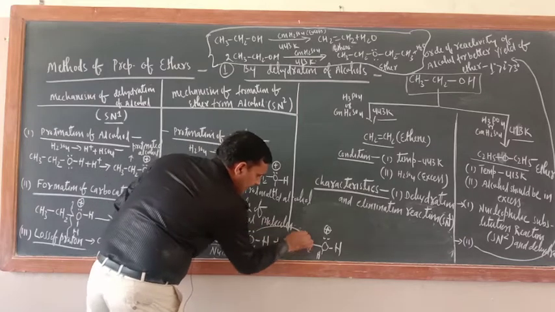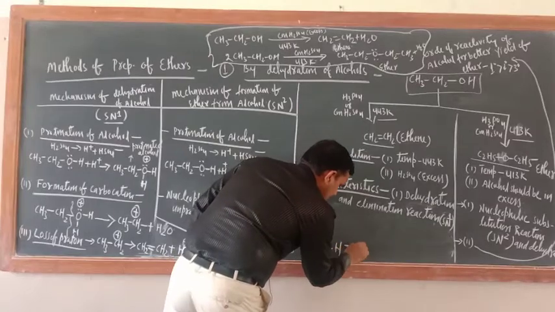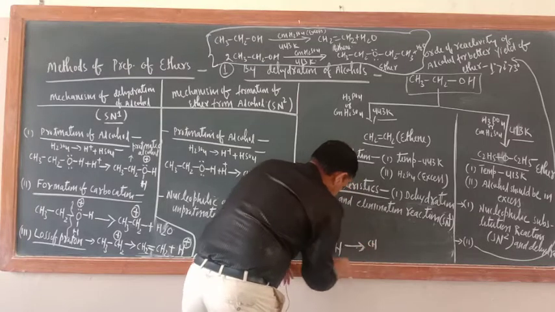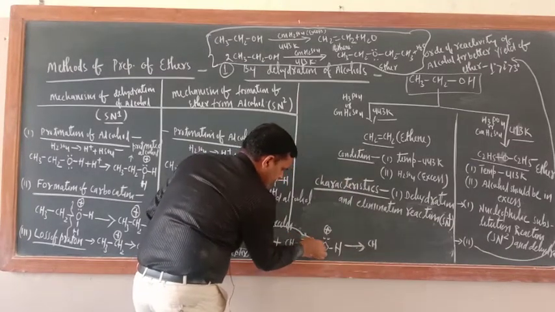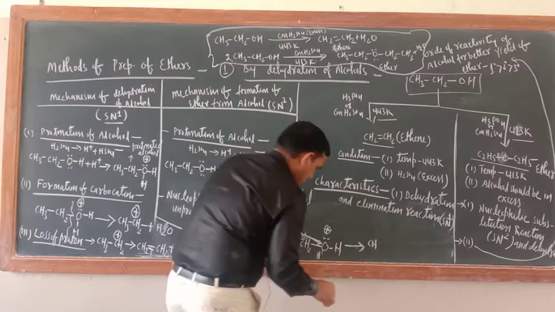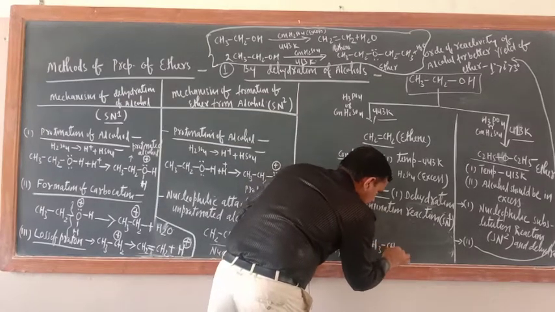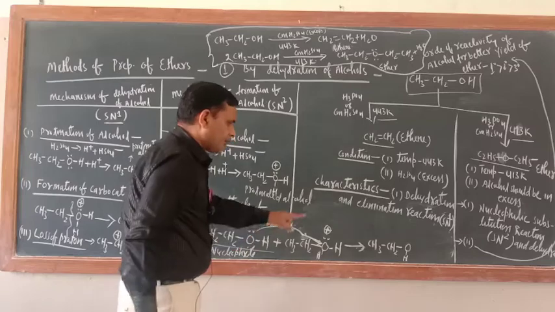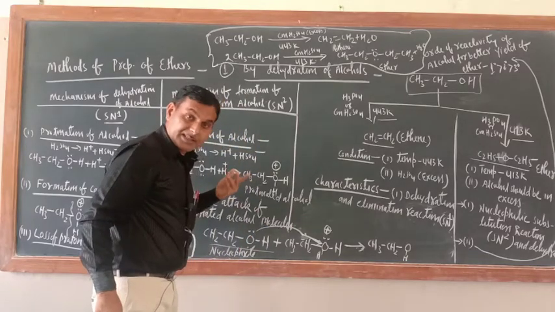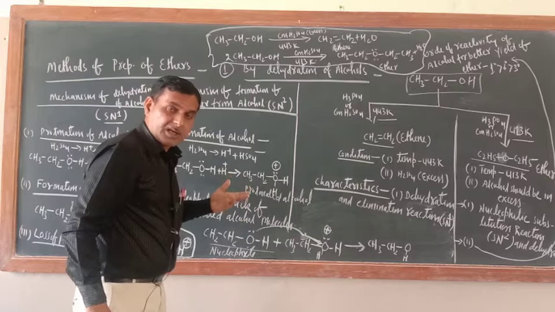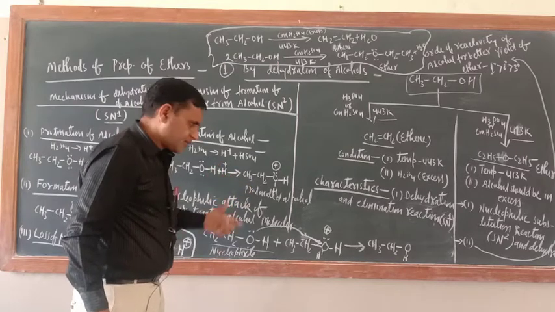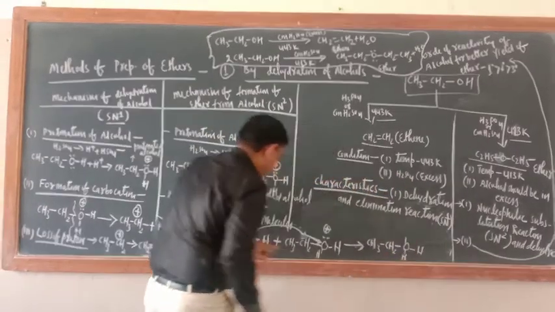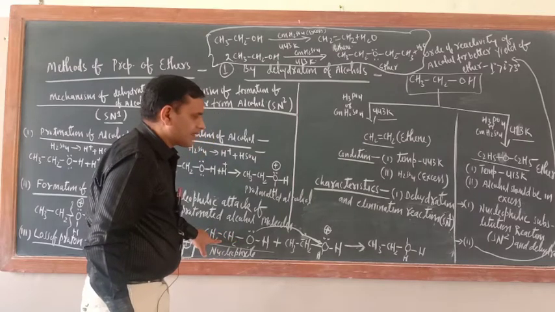Now this will attack here. When it attacks here, just see what would be the structure. CH3 will attack here with this oxygen atom. So now CH3, CH2 and O, here H, and here the positive sign was there. Protonated alcohol acts as a nucleophile, because alcohol is a versatile compound. Already I taught this one. So up to here H and H, and with this oxygen only this second molecule will be attached.